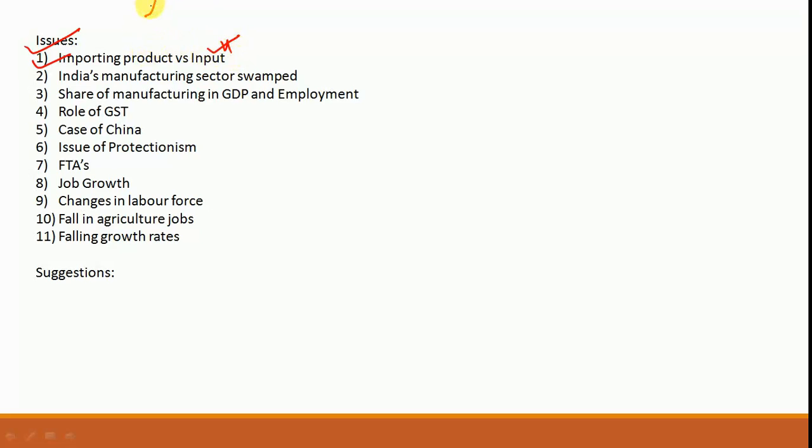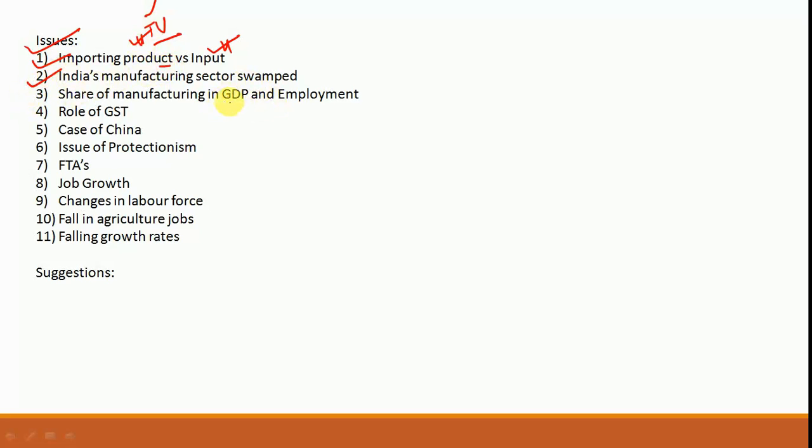For example, it was better if a TV set was entirely not imported and rather the TV was manufactured in India, because this will result in value addition. If a particular raw material is something that is imported and some value addition is done, then that will not only ensure greater benefits to the economy, it will result in job creation, it will help better growth of the manufacturing sector. So all of that, it is better that inputs are imported rather than products. So that is something that has been discussed.